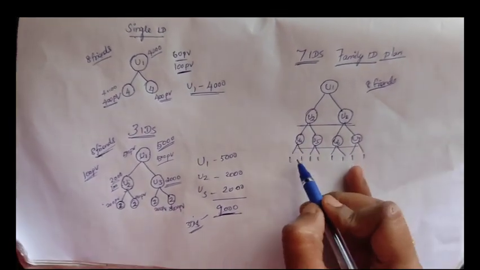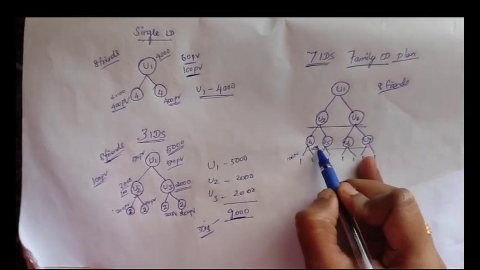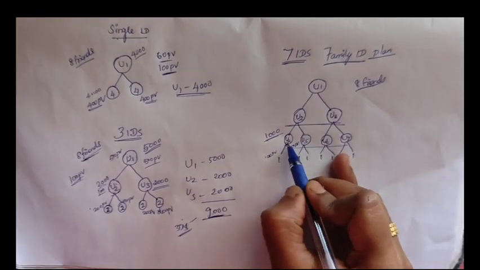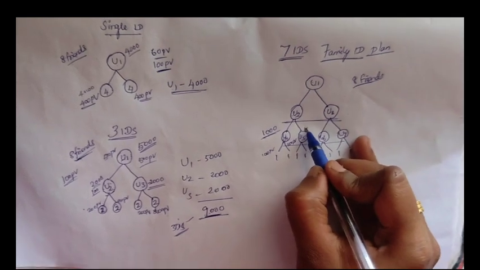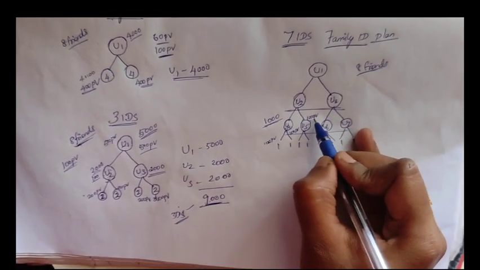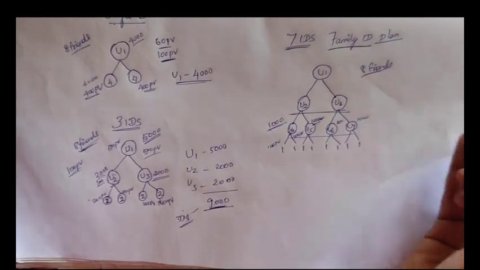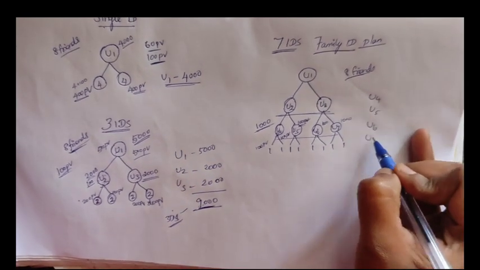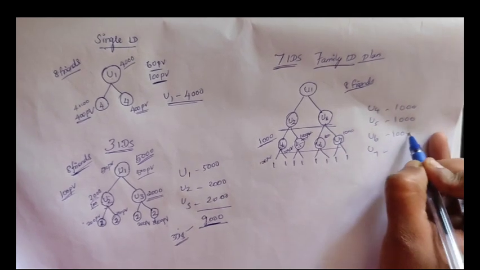So now for the U4 ID, there is 100 PV on the left side and 100 PV on the right side. So the U4 ID will get the payment of 1000. The same will be for U5 as well, 1000 rupees, and U6 also will get 1000 rupees. U7 also will get 1000 rupees. So let me note it here. U4, U5, U6, U7, all the 4 IDs are getting a payment of 1000 rupees.